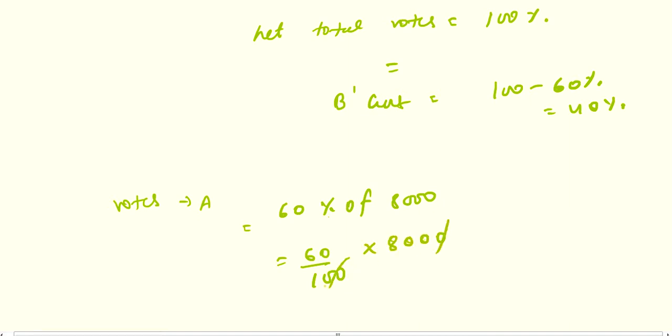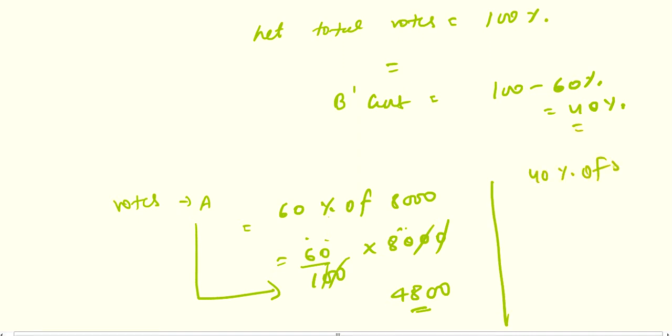So 0, 0 get cancelled, 0, 0 get cancelled. Then 6 into 8, 8 6 is 48, then 2 zeros. So A got 4,800 votes. Simply for B, 40% of 8,000. Like this you can calculate, and 3,200 will be the required answer.